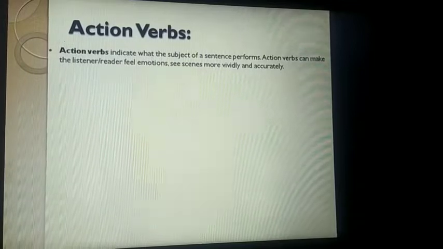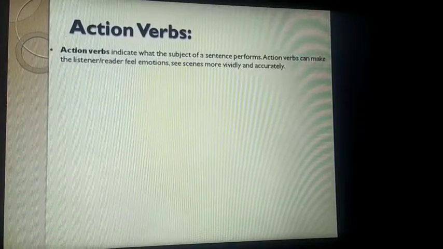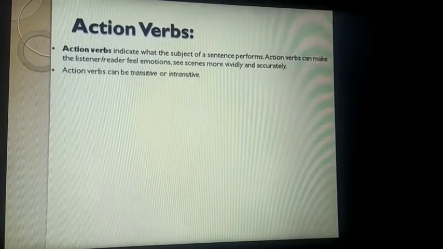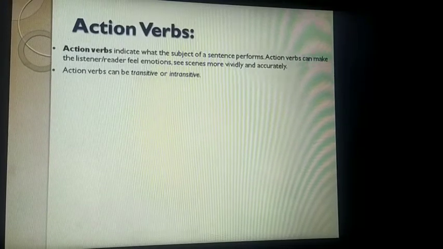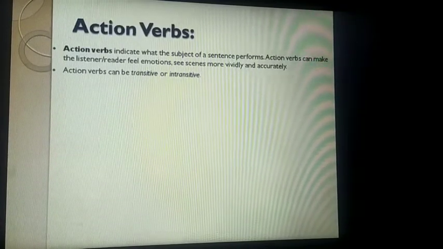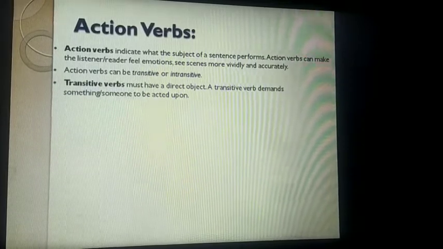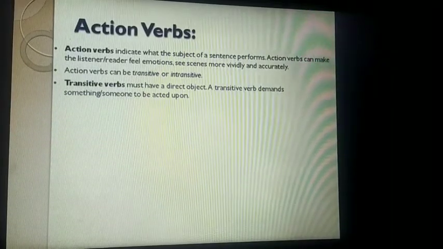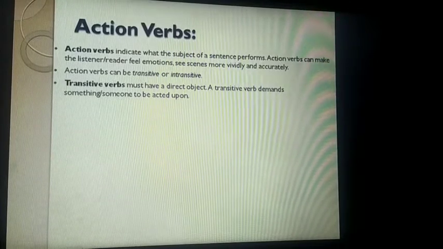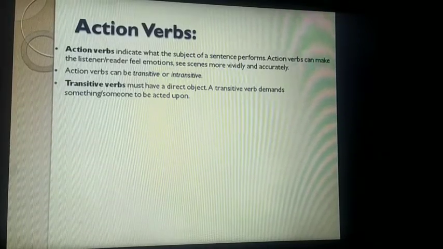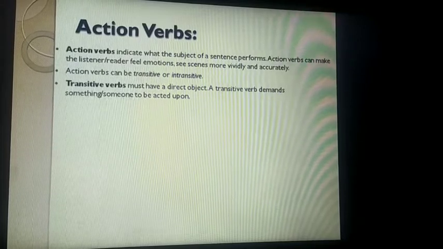Action verbs can help us to feel different emotions. Action verbs can be transitive or intransitive. Action verbs also have two kinds, transitive and intransitive. And what are transitive verbs? Transitive verbs must have a direct object. Direct object means to perform its complete